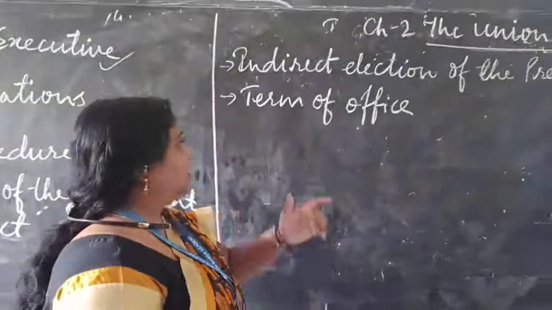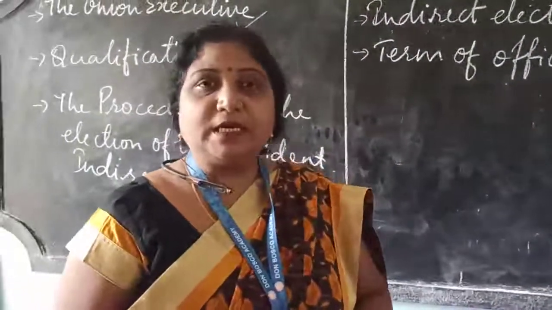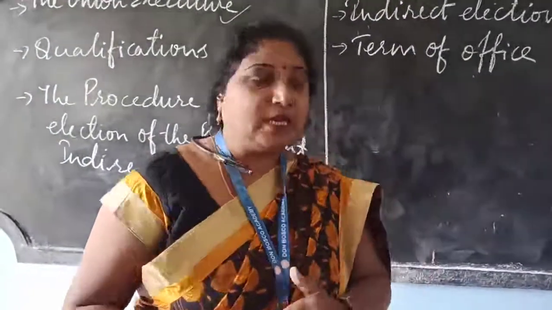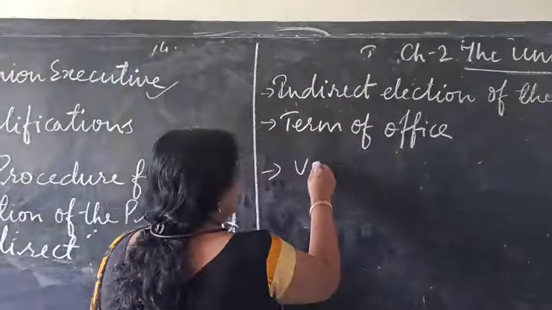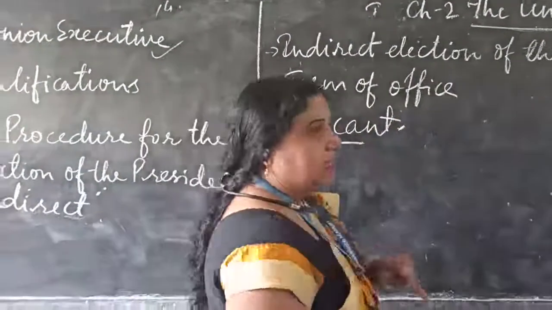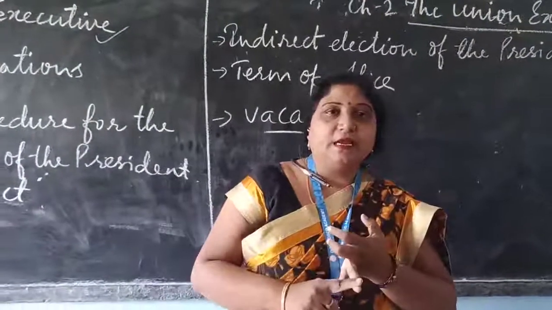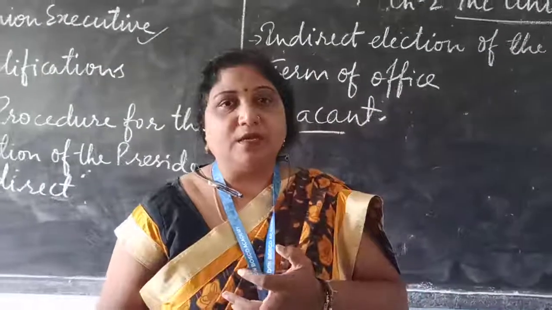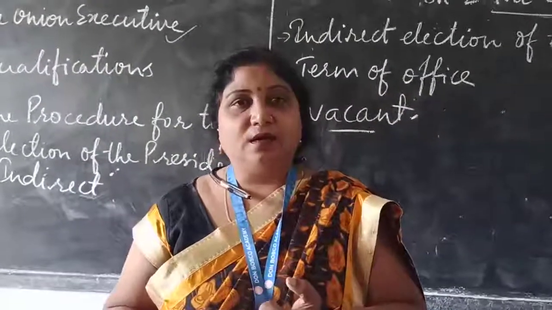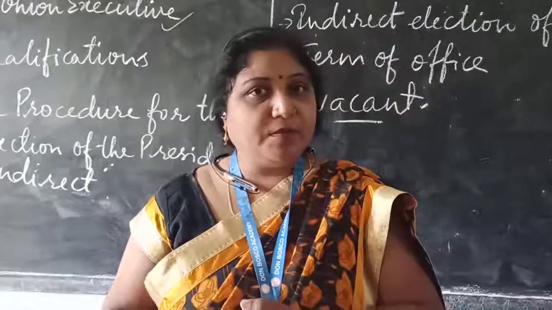This you have studied. Term of office. What is the term of office? 5 years. The president is elected for a term of 5 years. And how does the seat become vacant? Vacancy of the president. The seat becomes vacant through death, resignation and impeachment. The seat of the president becomes vacant through death, resignation and impeachment. Okay, this you have to remember.